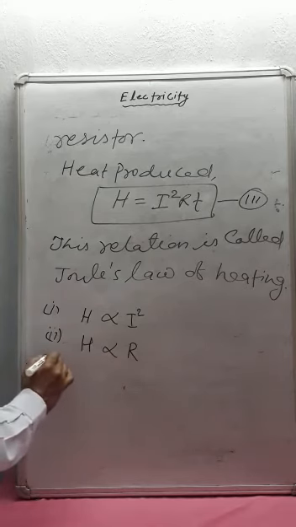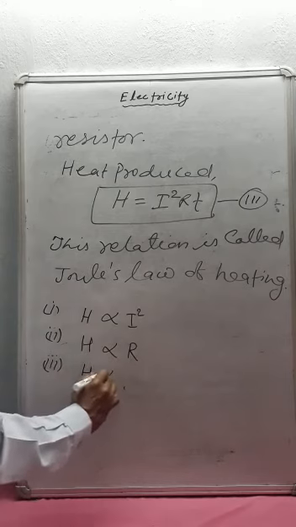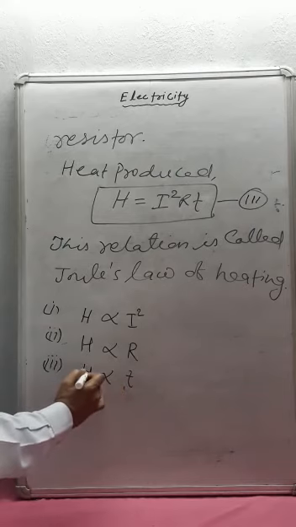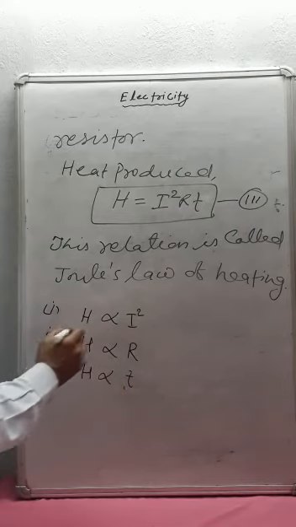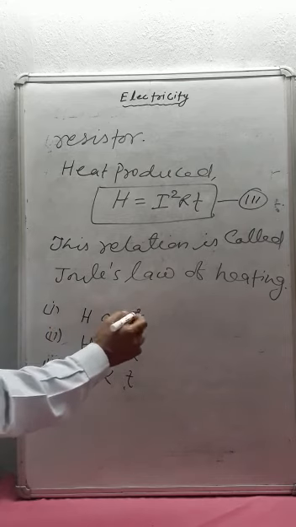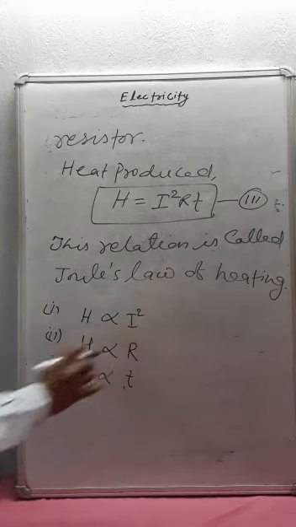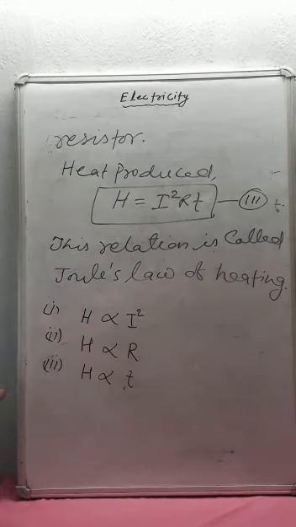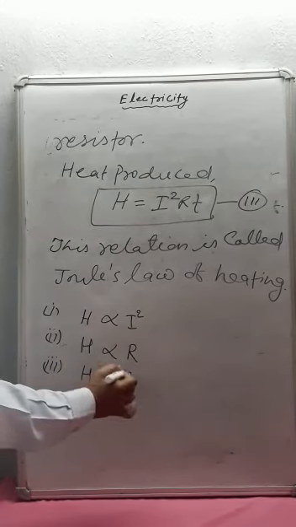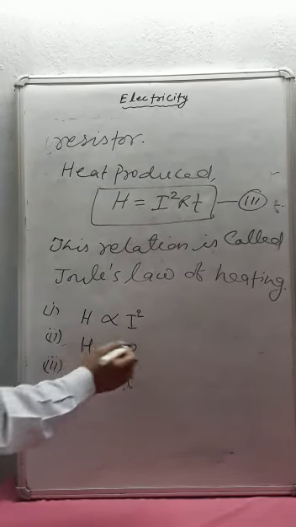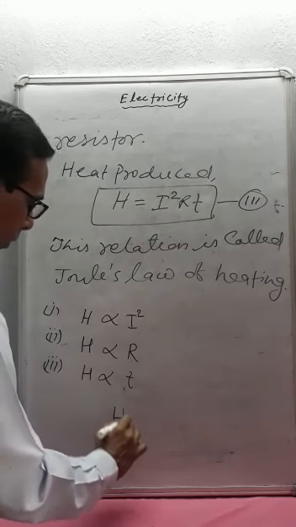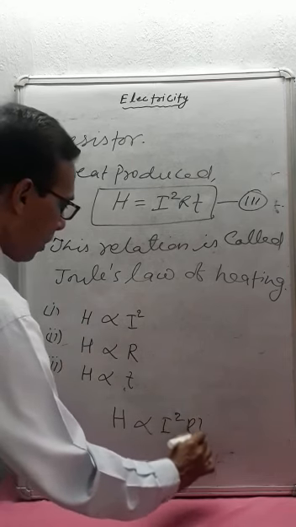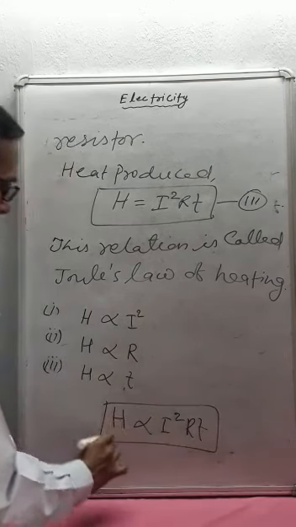And third, H is directly proportional to the time for which electric current passes through the conductor. On combining these three, we obtain the relation H is proportional to I square RT. Thank you.